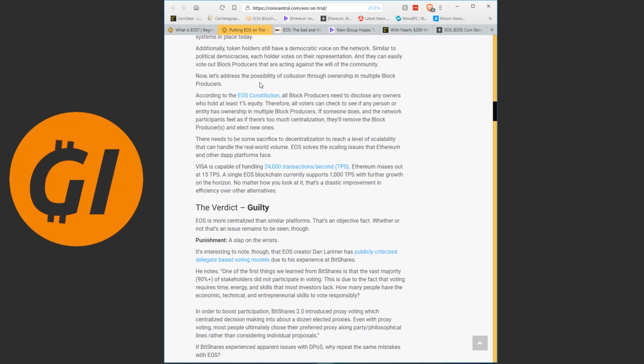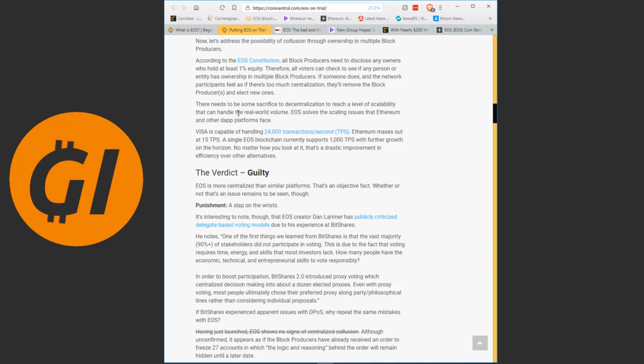According to the EOS constitution, all block producers need to disclose any owners who hold at least 1% equity. Therefore, all voters can check to see if any person or entity has ownership in multiple. If someone does, and network participants feel as if there's too much centralization, they'll remove the block producer and elect new ones. This, of course, protects against collusion.